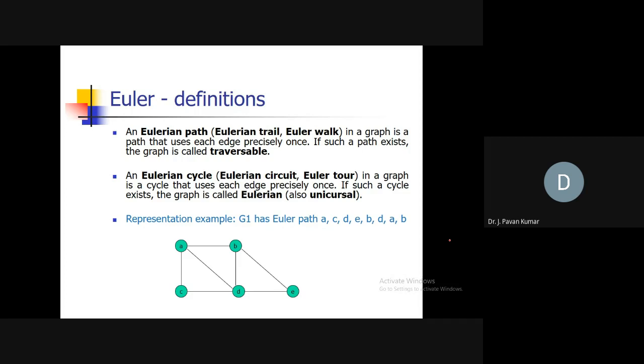That's correct. Here you can see A has degree 3, B has degree 3, D is 4, E is 2, C is 2. Fine, but A and B have odd degrees. So even if one vertex has odd degree, then that particular graph will not have an Eulerian circuit. Okay, can we have a graph which contains only one odd degree vertex?